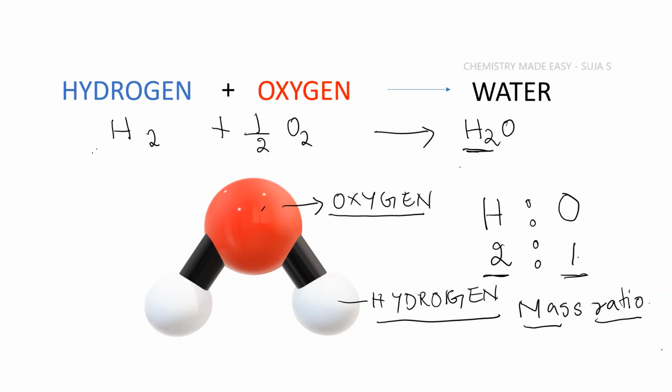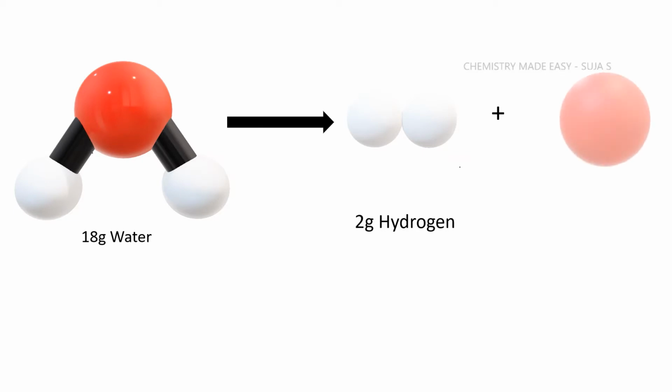So if we try to find the molar mass of water, water is made up of two atoms of hydrogen. Each has a molar mass of 1 gram. So two hydrogens together will make a mass of 2 grams in total in a water molecule. And what is the mass of the oxygen atom? The molar mass of oxygen is 16 grams. So the molar mass of water is 18 grams. Hence, if I take 18 grams of water and decompose it, what should I get? I should get hydrogen which weighs 2 grams and oxygen which weighs 16 grams.